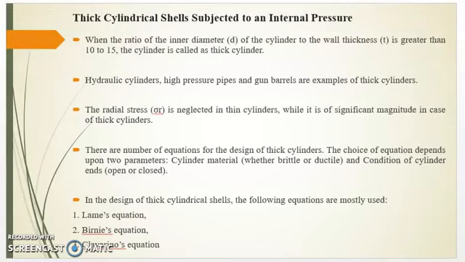The radial stress sigma r is neglected in thin cylinders, but it is of significant magnitude in case of thick cylinders. There are a number of equations for the design of thick cylinders. The choice of equation depends upon two parameters: cylinder material, that is whether brittle or ductile, and condition of cylinder ends, that is open or closed. In the design of thick cylindrical shells, the following equations are mostly used: first, Lame's equation; second, Birnie's equation; third, Clavarino's equation.